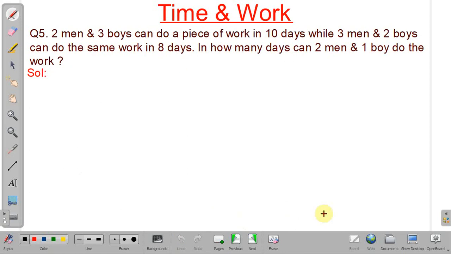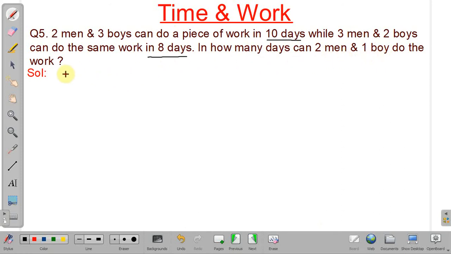See, here it is given 2 men and 3 boys can complete a work in 10 days, while 3 men and 2 boys can complete the work in 8 days, and we have to find in how many days 2 men and 1 boy can complete the work.